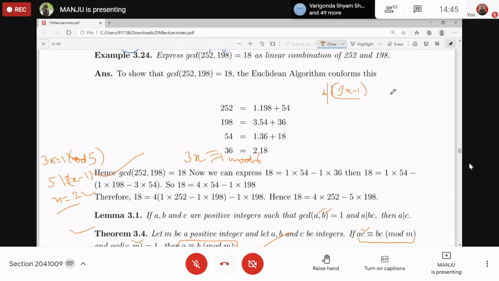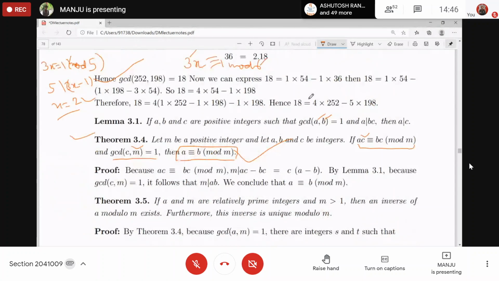Can you find the value of x such that 6 divides 3x minus 1? No, ma'am. There does not exist any integer such that 6 divides 3x minus 1. Why is it so? Because 3 is not co-prime with 6.